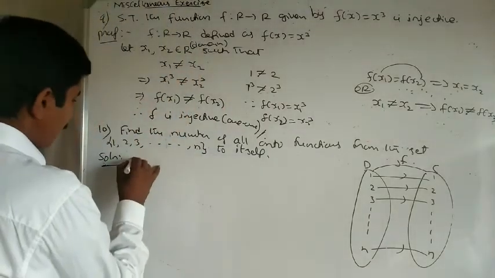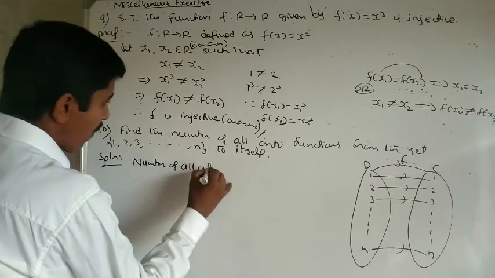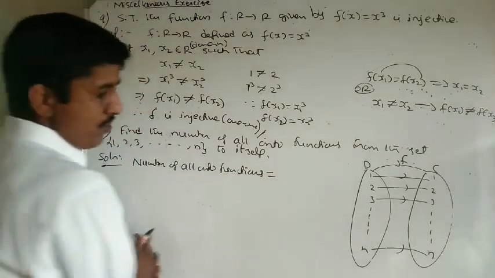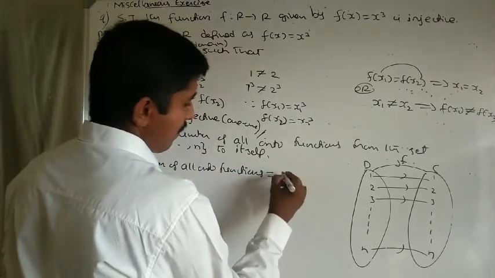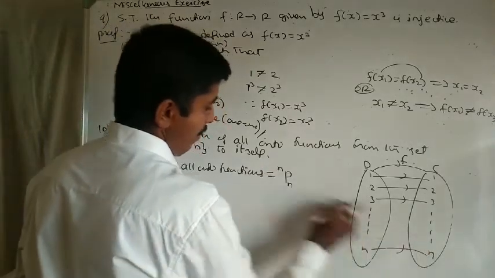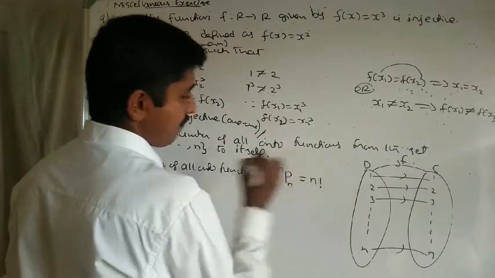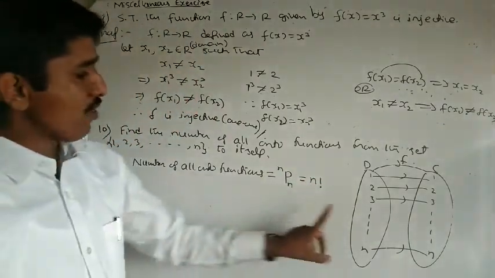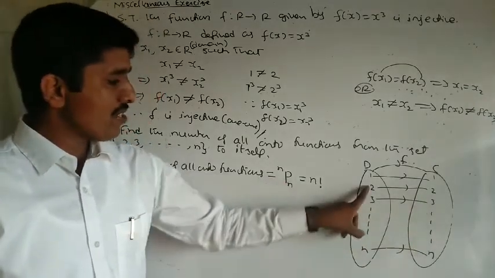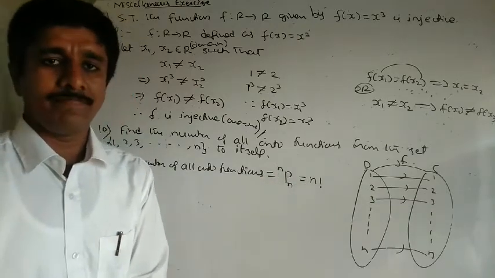Therefore, the number of all onto functions is equal to nPn. The codomain contains n elements and the domain contains n elements, which is equal to n factorial. That's it. The number of all onto functions from this set to this set is nothing but the number of permutations of n objects, that is nPn, which is equal to n factorial.